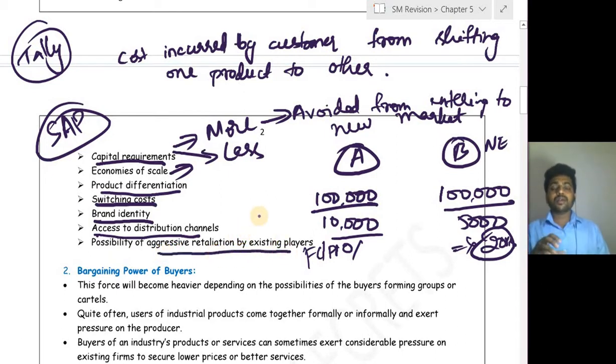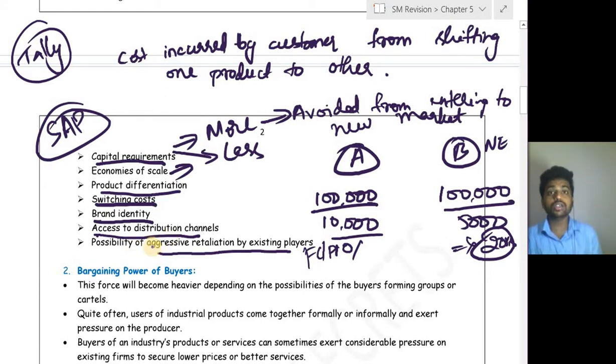Possibility of aggressive retaliation by existing players. This is simple. They might go for aggressive marketing and aggressive pricing. They will reduce the price itself. They will make sure that their existing customers remain with them. They do not go for a new product. They offer products at less price. They give aggressive advertisement like that.